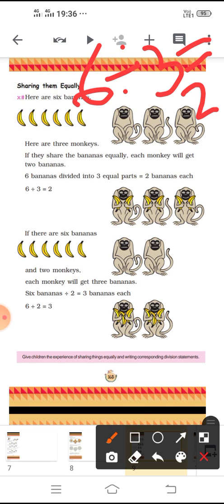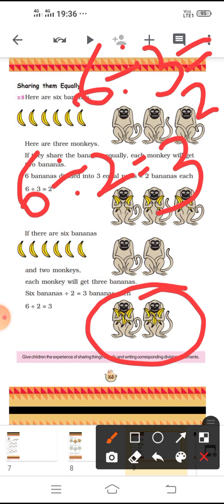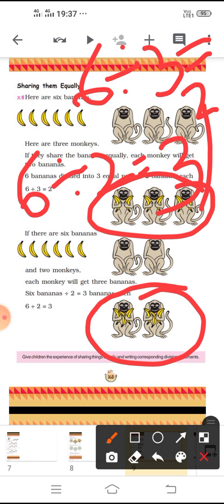If there are 6 bananas and 2 monkeys, then each monkey will get 3 bananas. But if there are 3 monkeys, the total number of bananas is the same, so they will get 2 each. Understood?